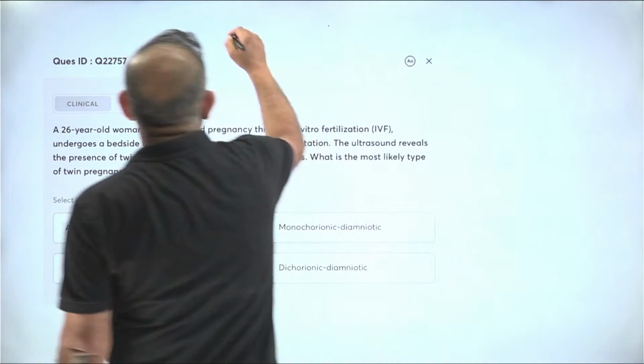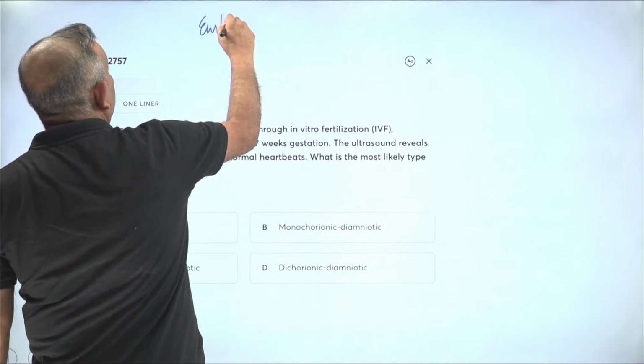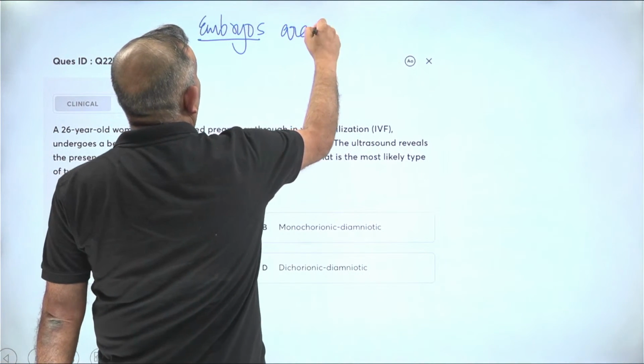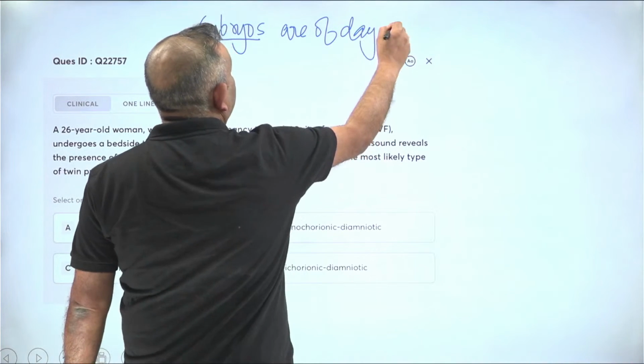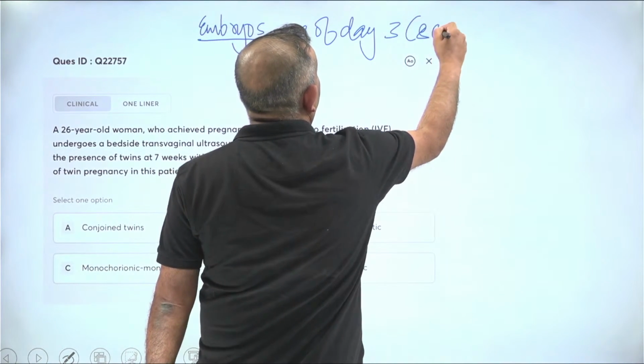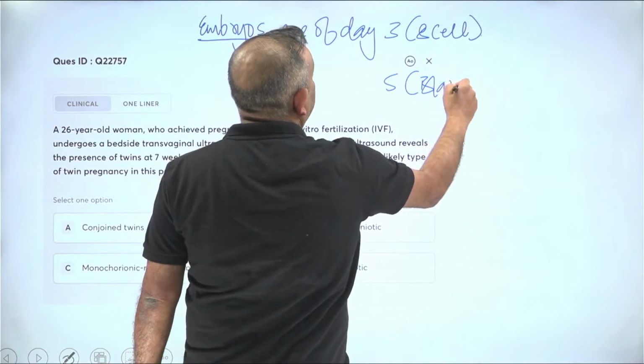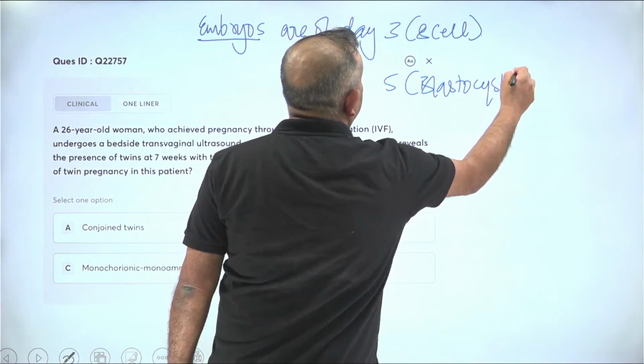So when I make the embryos, when I do the IVF, the embryos are of day 3, which is an 8-cell embryo, or a day 5, which is a blastocyst. All right.